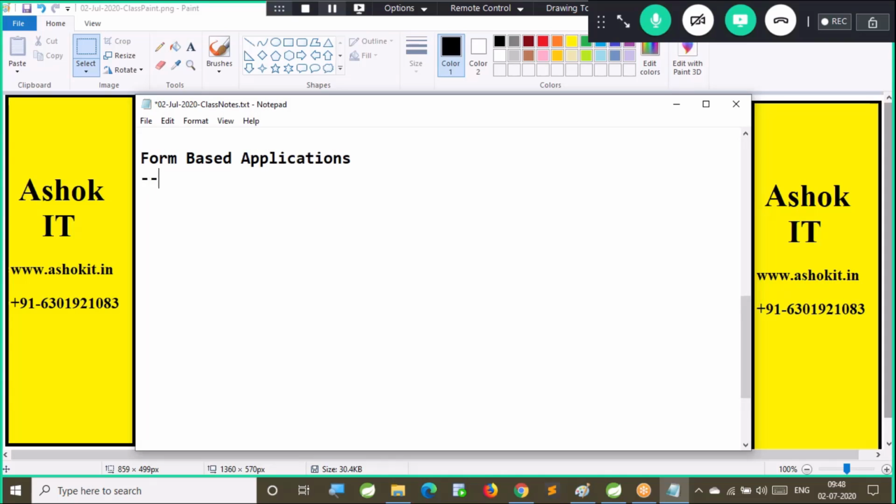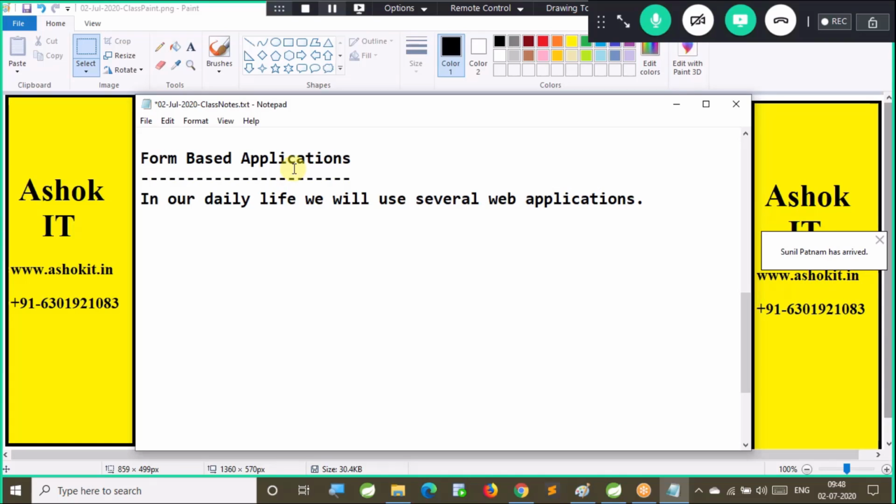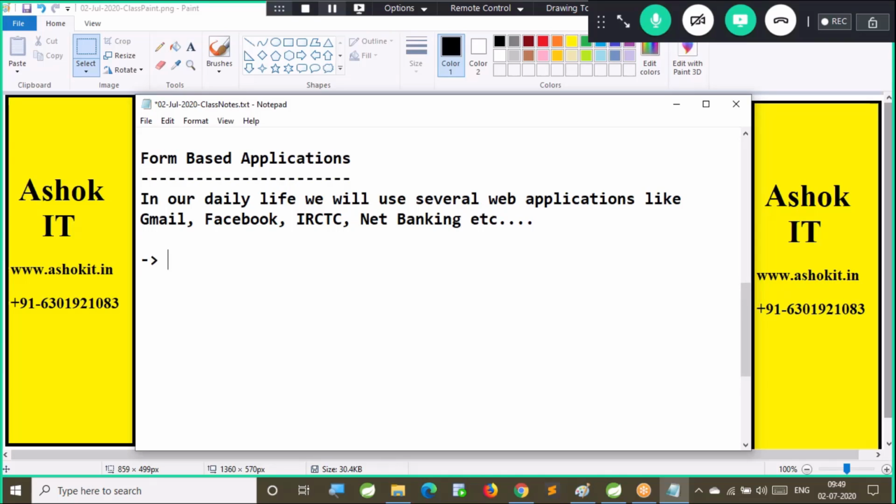In our daily life, we use several web applications like Gmail, Facebook, IRCTC, net banking sites, etc. In every web application, forms will be available.